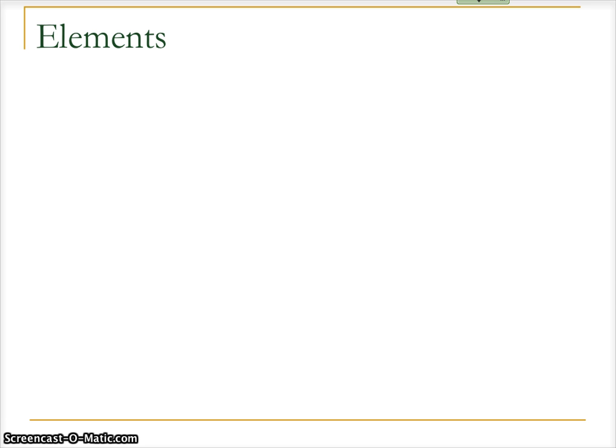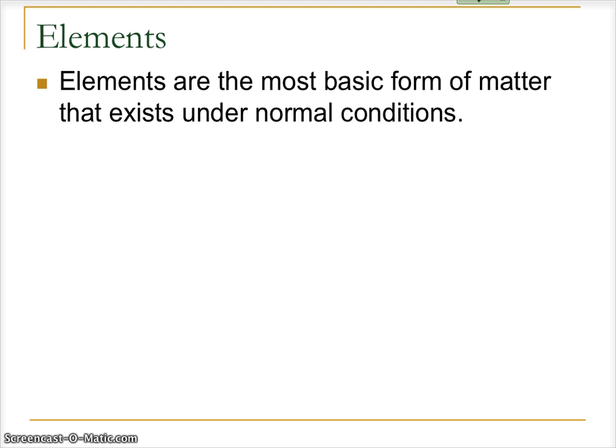Well, what are elements? They're the most basic form of matter that exists under normal conditions. They are the building blocks. They're the bases of matter. And elements are made of smaller things, but we're not going to talk about that right now. And so this is what things are made of. They are made of elements.